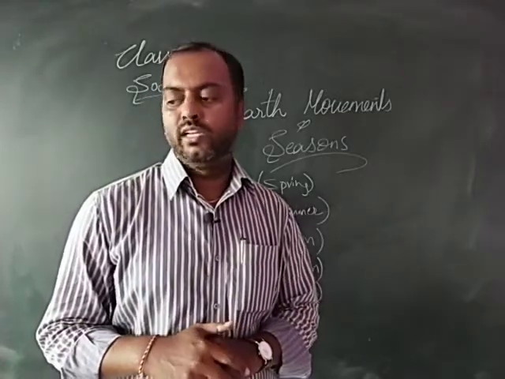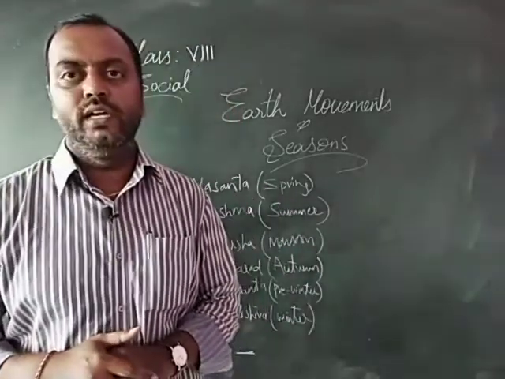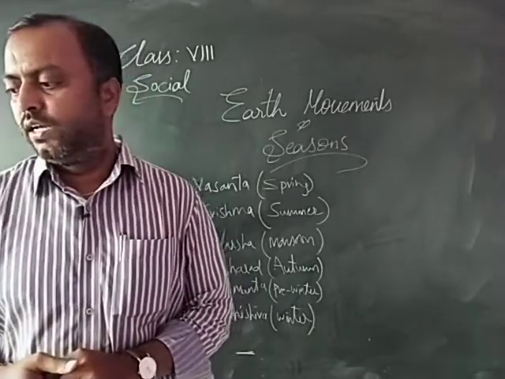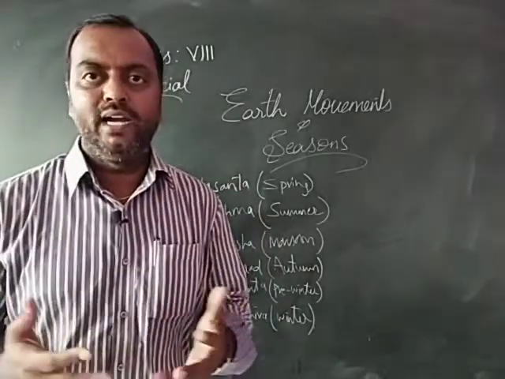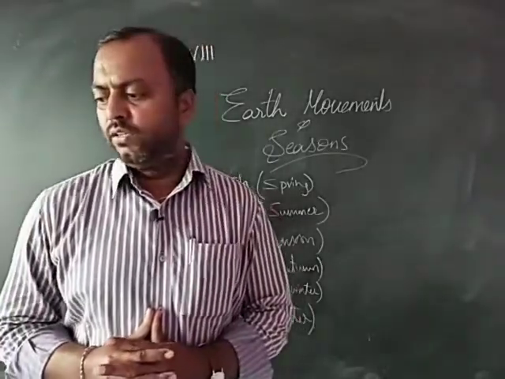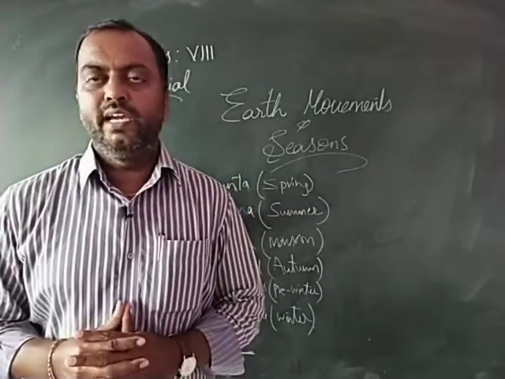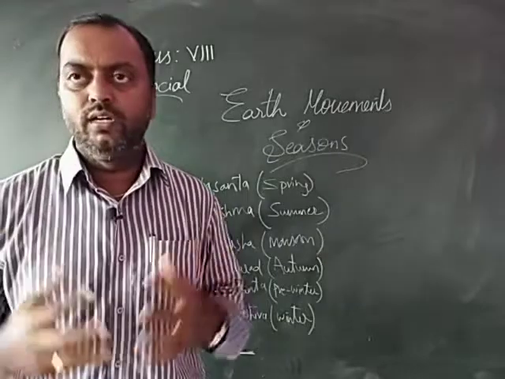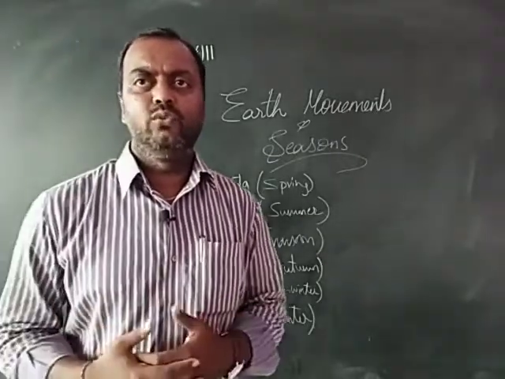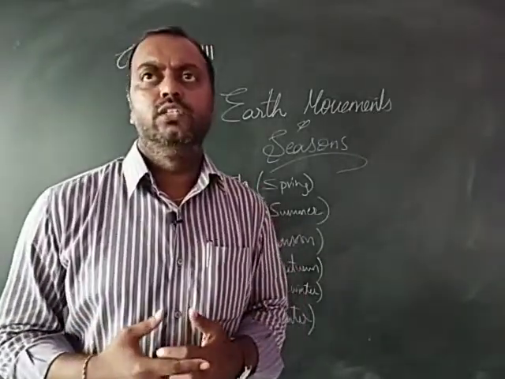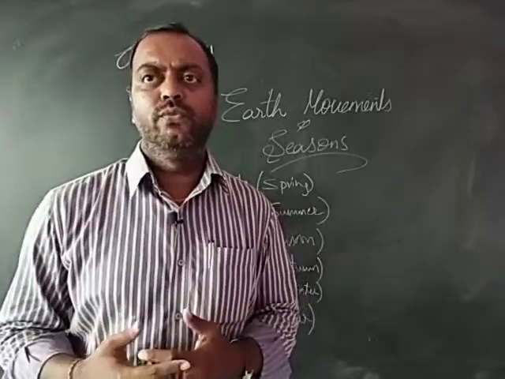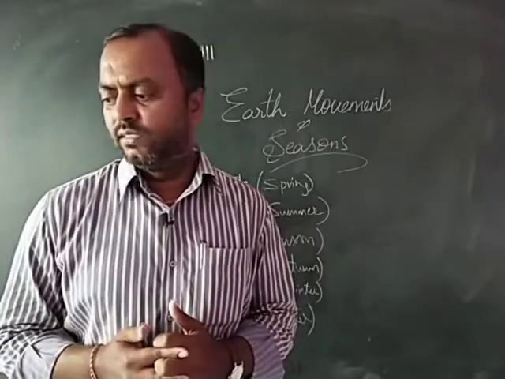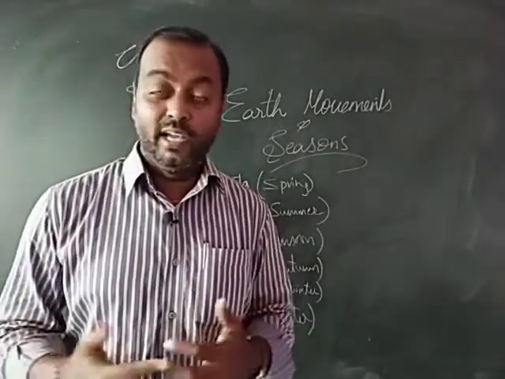As you all know, children, human beings live along with a large community of plants and animals. And you might have observed a constant change in the surroundings in the course of time. As time passes, you might have observed different kinds of fruiting and flowering of the plants, and even changes in animal activity.